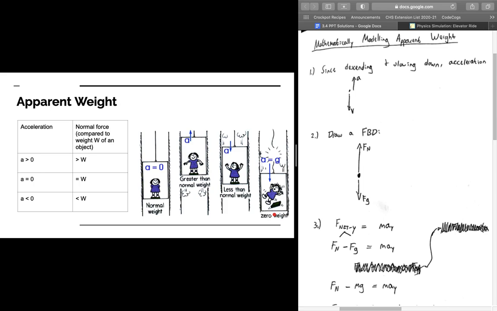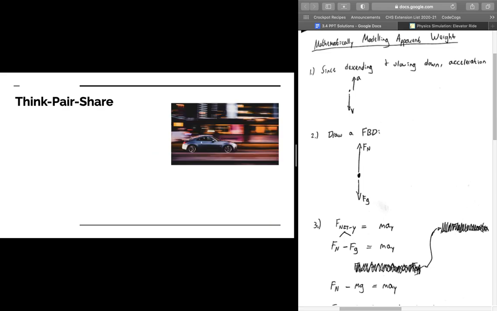And so the same thing happens in a trampoline. In the trampoline case, when the person's in midair, they're in a case of free fall. The force due to gravity is still acting upon them, but because there's no normal force there, they can't feel that sensation of weight. So now let's look at a think, pair, share here.